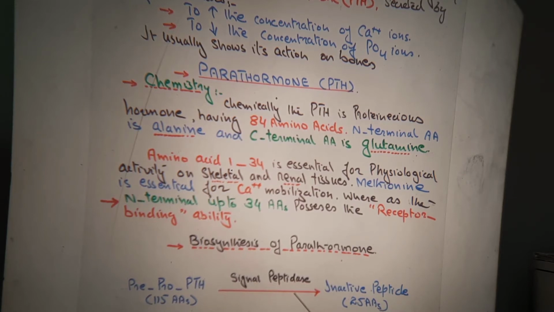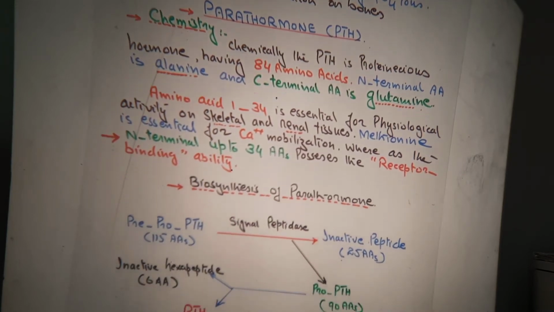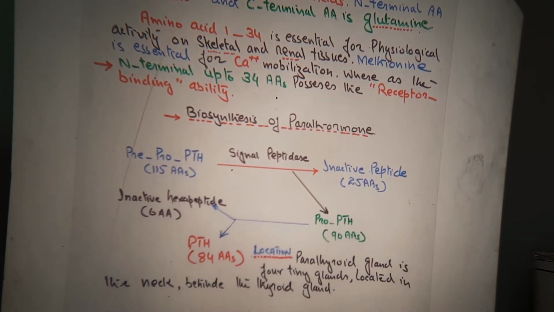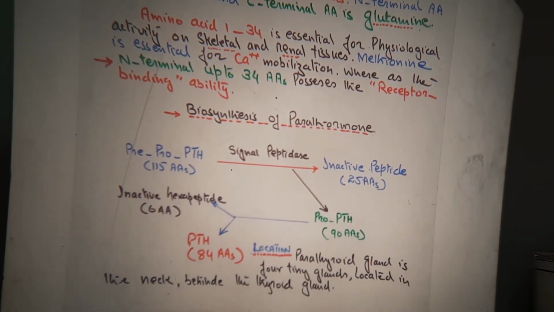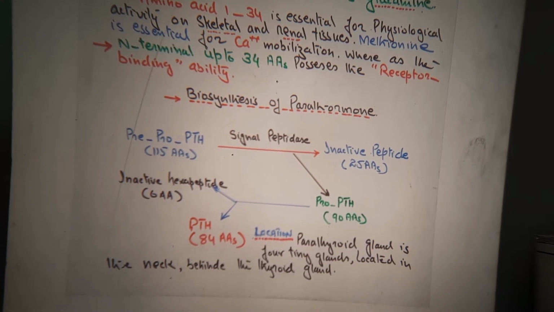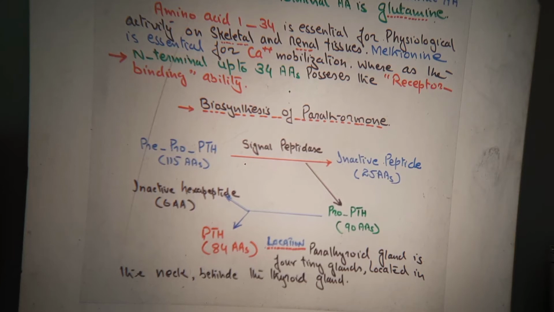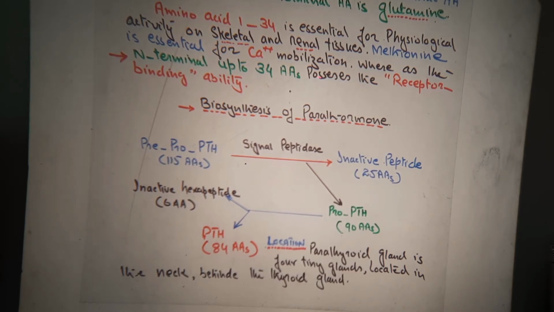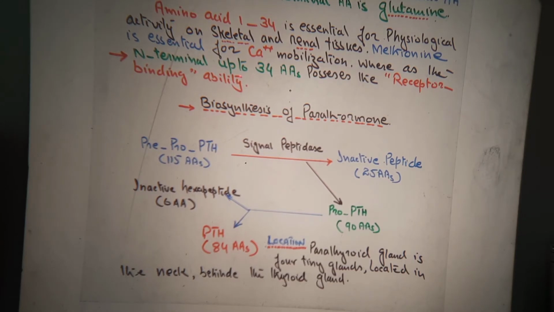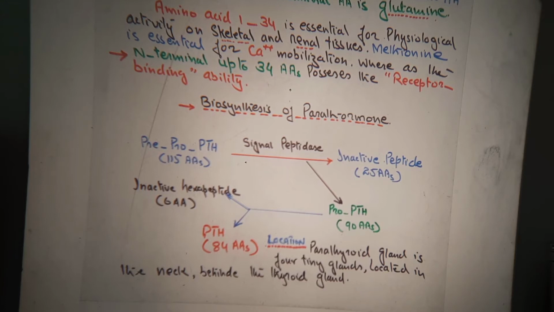Now you know that all the drugs, the enzymes, the hormones, they require their receptors. They show their activity by combining with their specific receptors. Similarly, parathyroid hormone has a receptor to combine with, and that receptor-binding ability is present in the N-terminal amino acids, whereas the C-terminal amino acids are responsible for the mobilization of calcium ions, right?